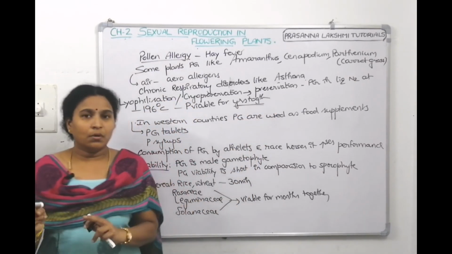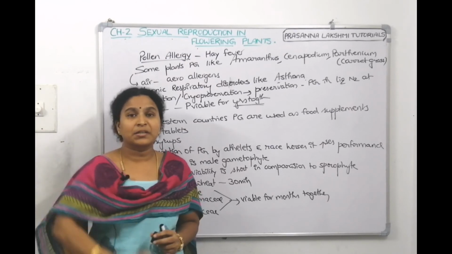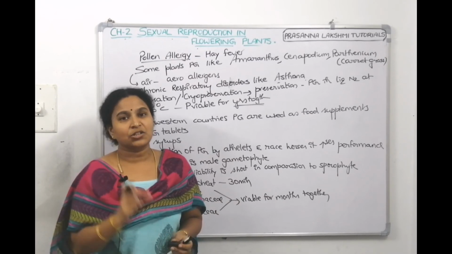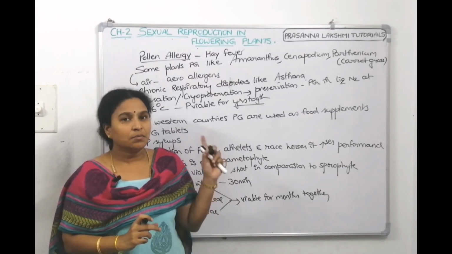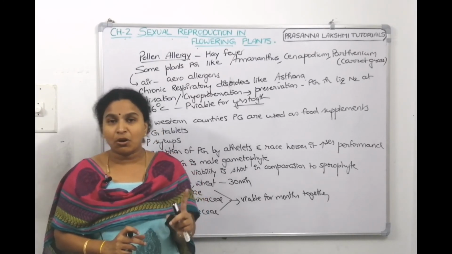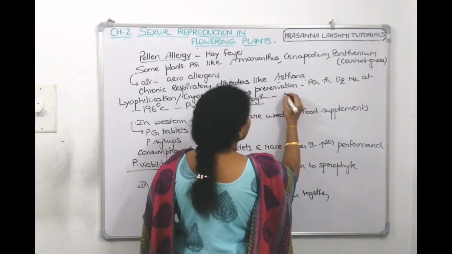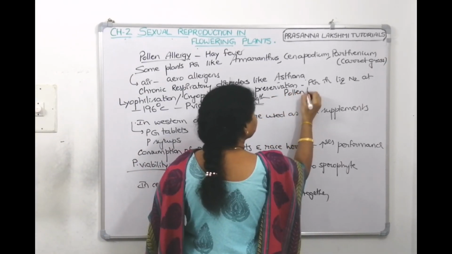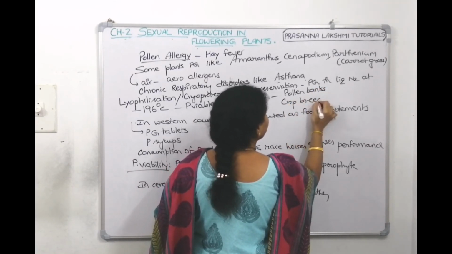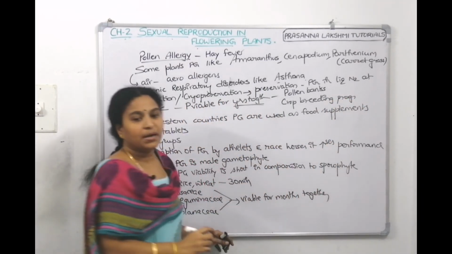If you want to bring pollen grains from another country in a viable stage, it will take days. Then we can use this technique, and bring them in vials. This technique helps crop breeders with artificial hybridization, to develop improved varieties. We can store the pollen grains in pollen banks and use them in crop breeding programs.